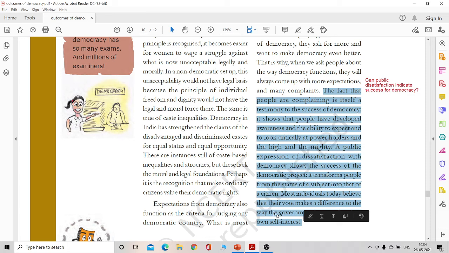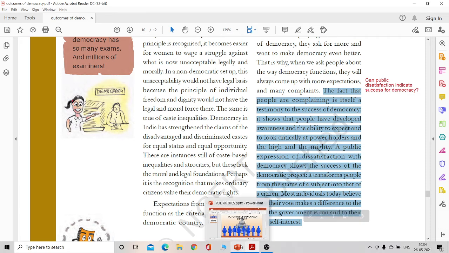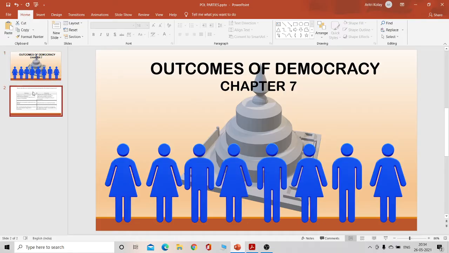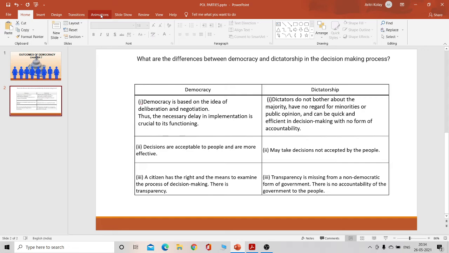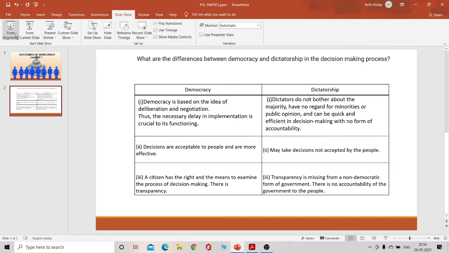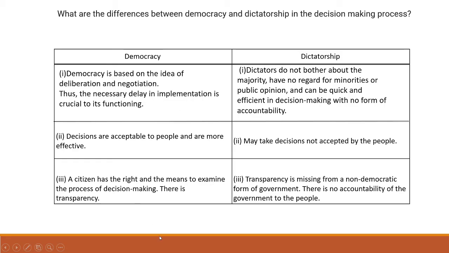So, let's take a look at the differences between a democracy and a non-democratic government. A democracy is based on the idea of deliberation and negotiation. It does necessarily delay implementation because there is deliberation and negotiation, but it's crucial to its functioning.